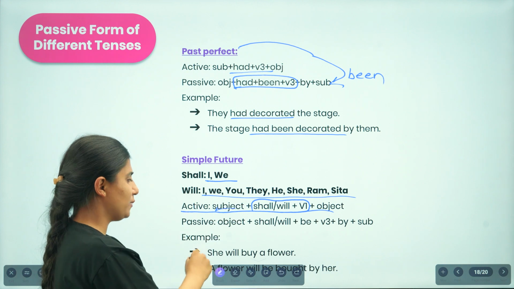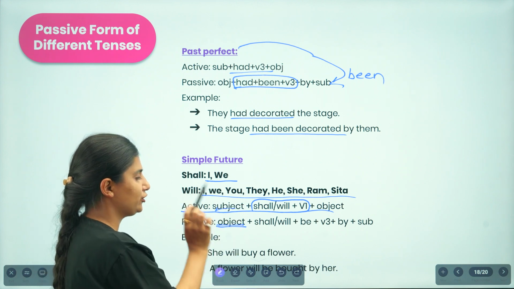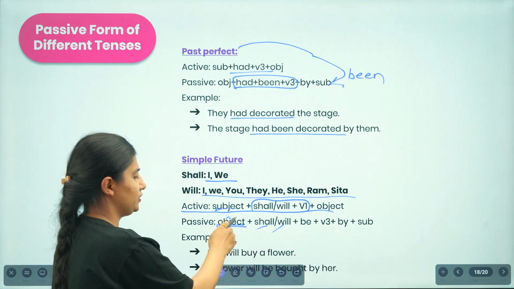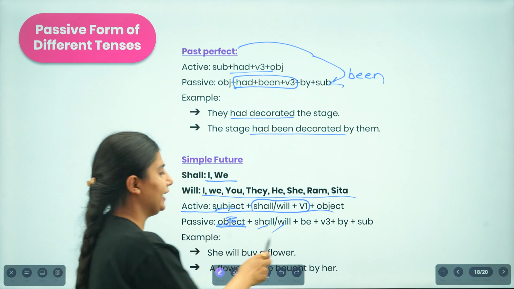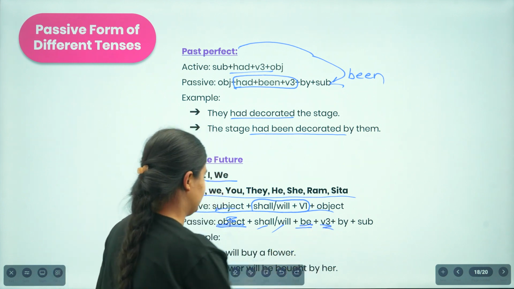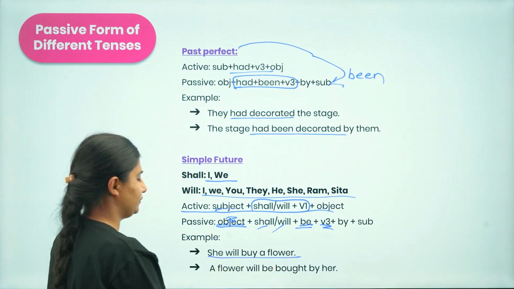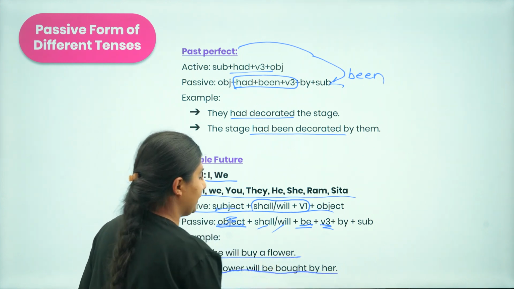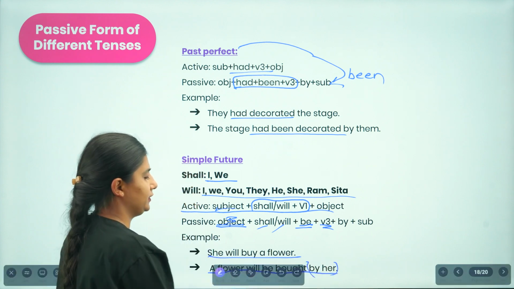While changing, you will place the object first, choose shall or will based on that object, which is the subject of the passive voice, and then add the be form of the verb and then verb 3. So if you say she will buy a flower, you will write: a flower will be bought by her. The "by her" part is quite optional.